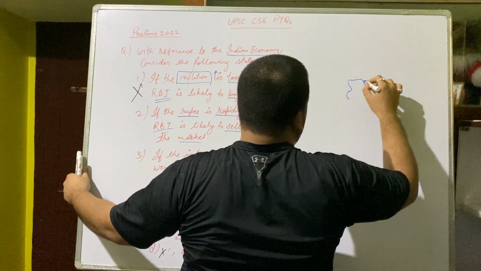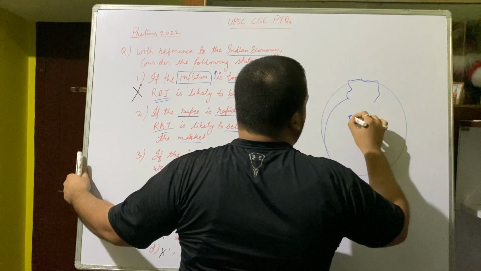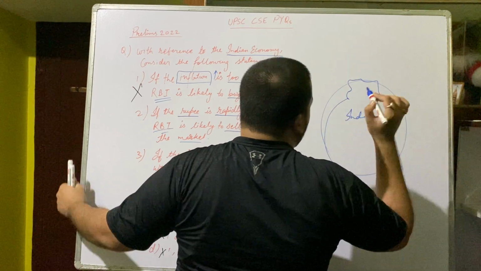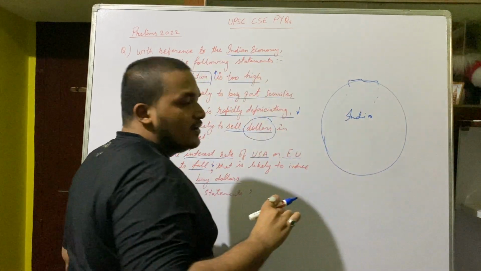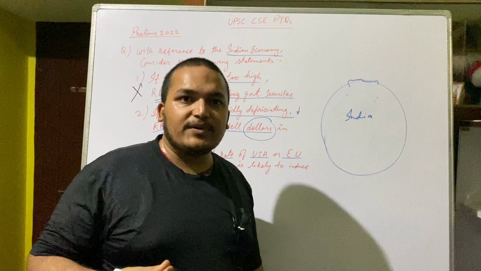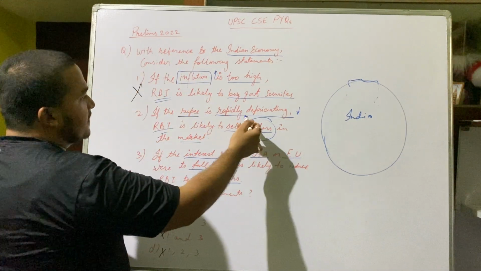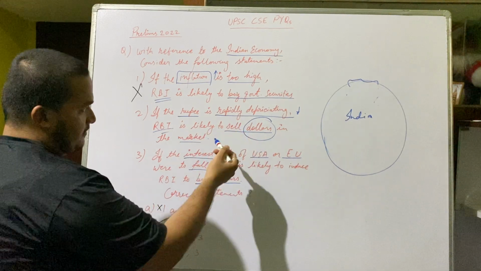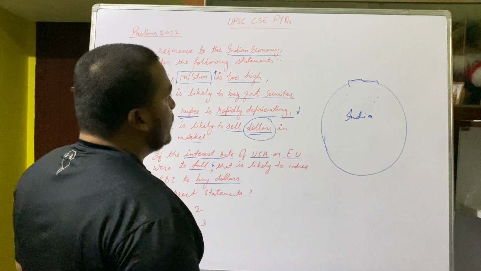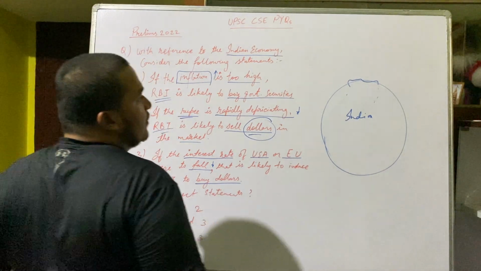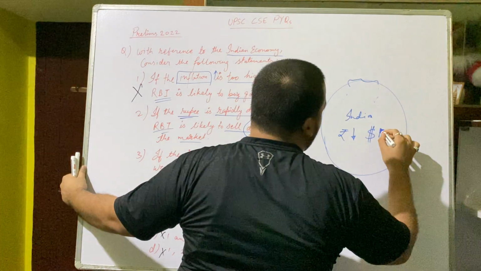Suppose this is our India. I will not draw the map. This is our India. Okay. In India, what happens? With respect to dollar, the rupee value is depreciating. Earlier it was talking about inflation. Now it is talking about rupee value in comparison with dollar. So it is case number 2. In India, what happened? Rupee is going down and dollar is going high.